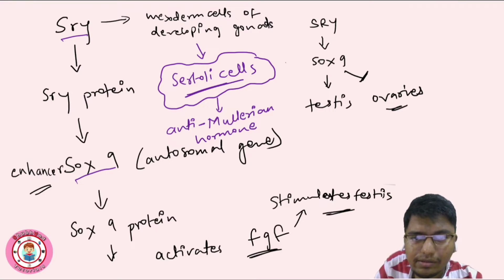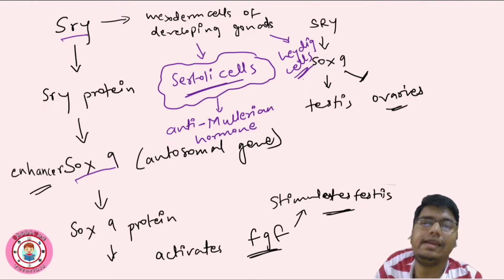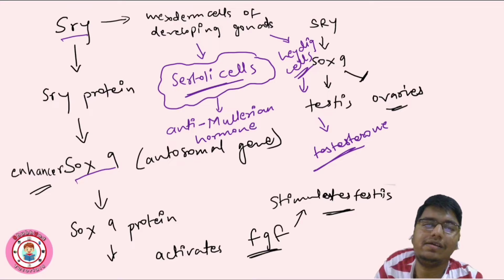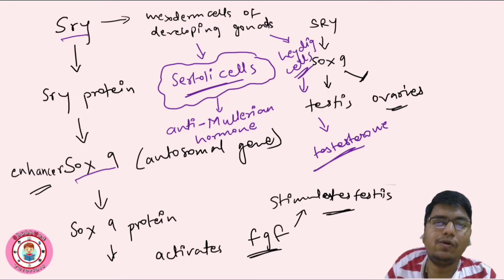Okay, also another group of the mesoderm cells will form Leydig cells. Leydig cells of testes produce testosterone, right? So this is how male reproductive organs are formed, the whole cycle. So this is basically because of the Y chromosome, right? Now we will see how female specific organs are formed.